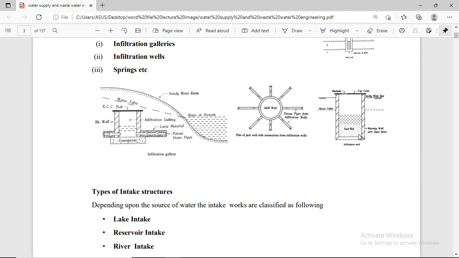This structure or drawing is important for your exam. Students, note down this point and please be careful. Draw these neat and clean diagrams in your exam.